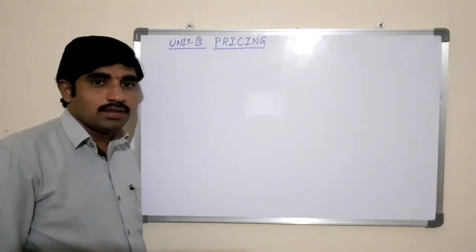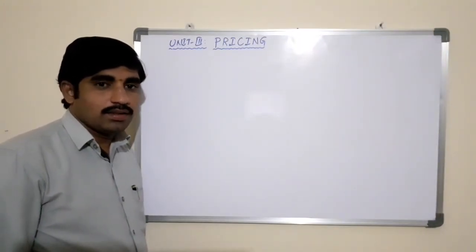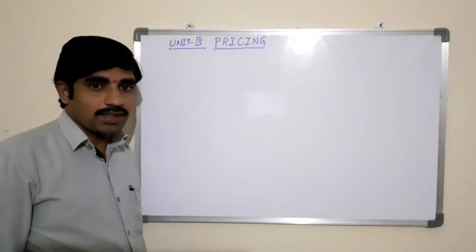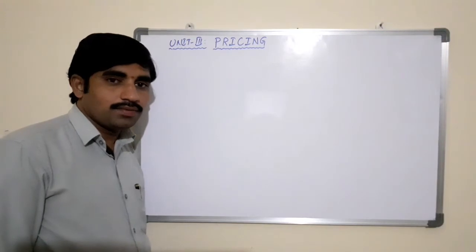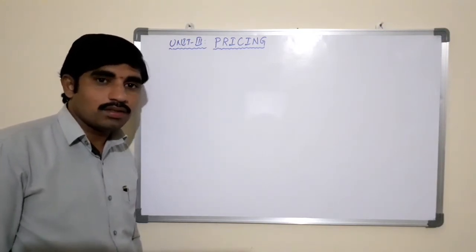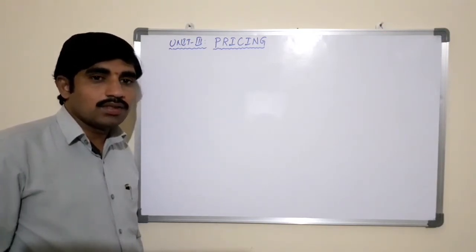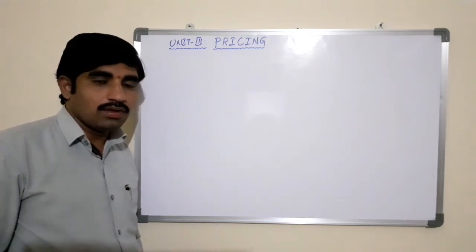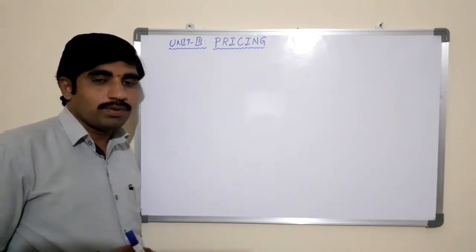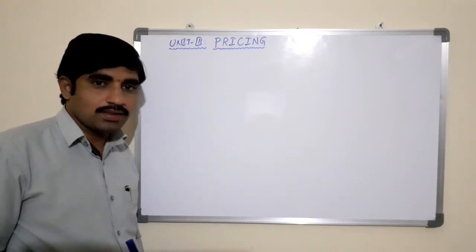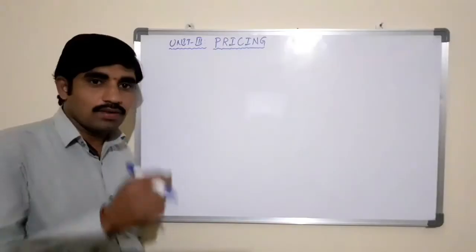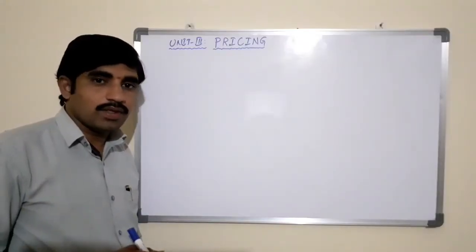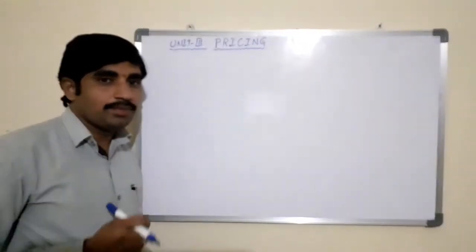So until now we have seen the definition and objectives of pricing. So what is pricing? Pricing is the process of fixing the price for the product or the service in order to sell in the market, or fixing the suitable price by using various strategies is known as pricing, or setting or fixing the value of the product or the service that we are producing is called pricing.